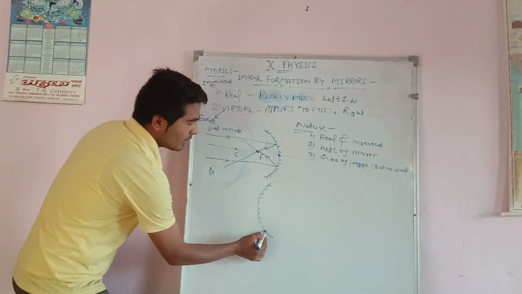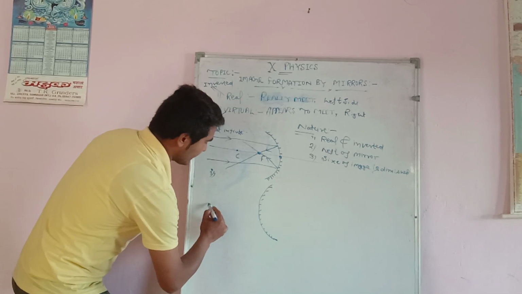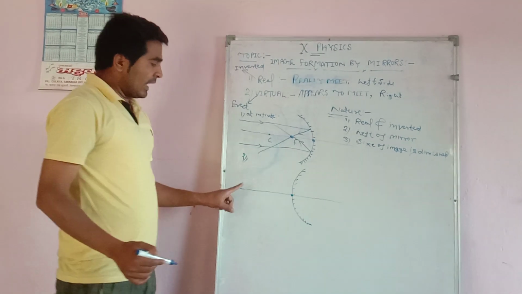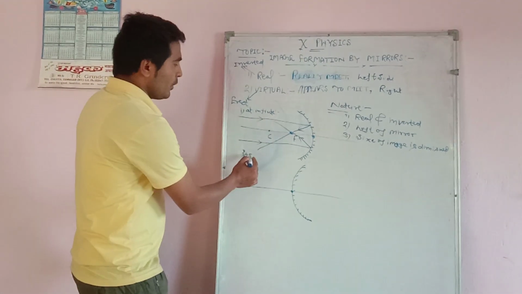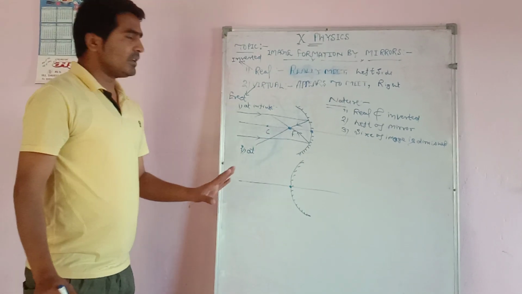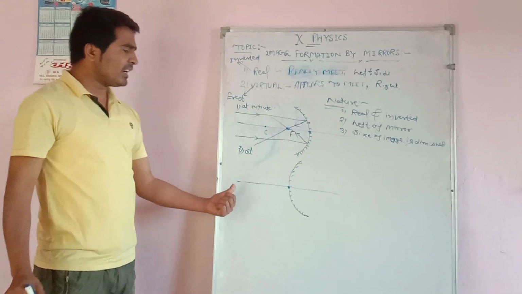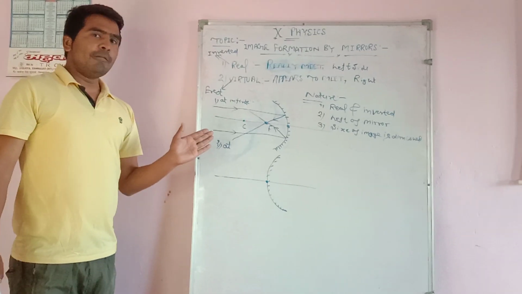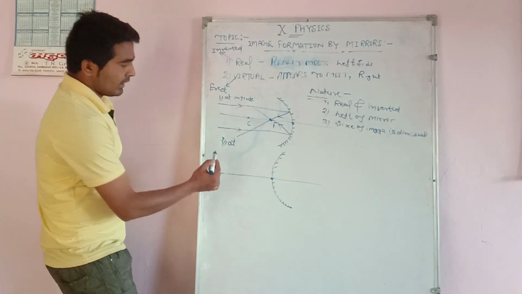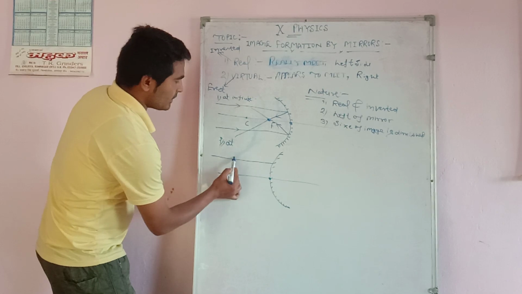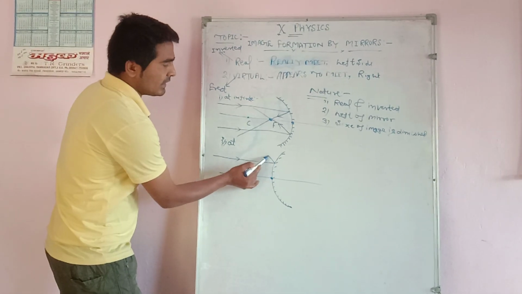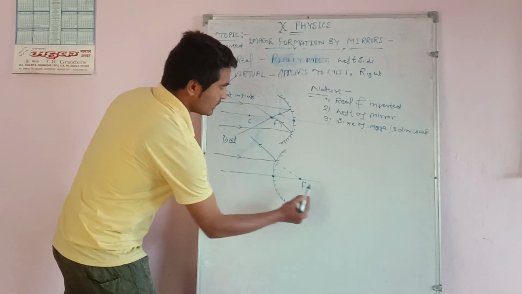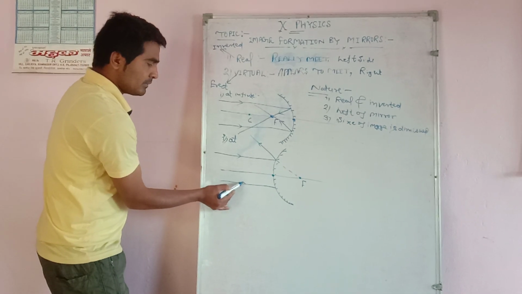this is a convex mirror, in which the reflecting surface is outwards. In the case of a convex mirror, suppose we want to know about image formation when the object is at infinity. Infinity means the object is not on the principal axis. It means light rays will come from very far from the mirror. Light is coming parallel to the principal axis, and we know that after reflection light rays appear to come from the focus. This is the focus, and again this is a parallel line.